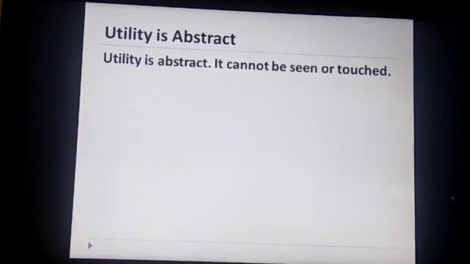The last concept is that utility is abstract. Utility or satisfaction can just be felt. It cannot be seen or touched. Utility is a feeling of satisfaction. Utility is the capacity or ability of a commodity to fulfill the want. So it is a feeling of satisfaction. It is abstract, which means it cannot be seen or touched.